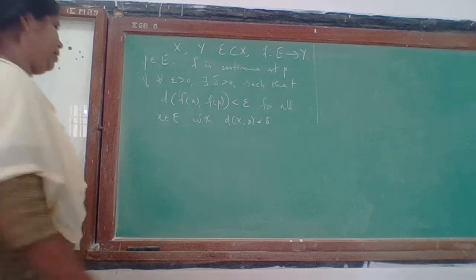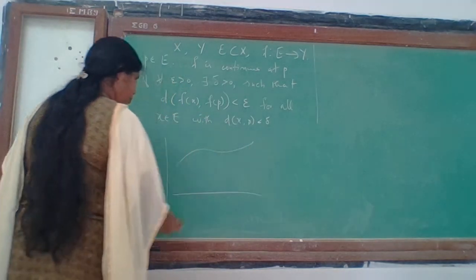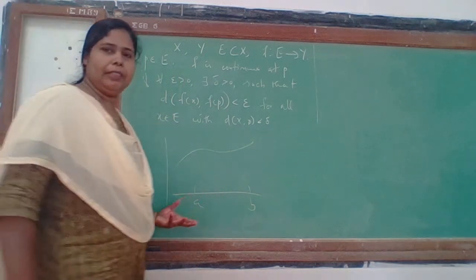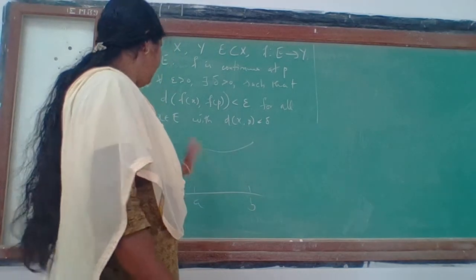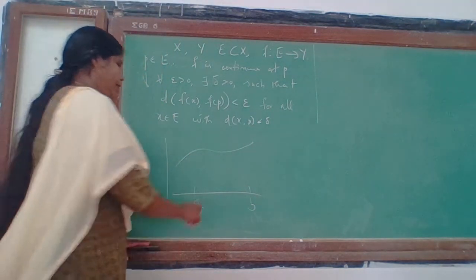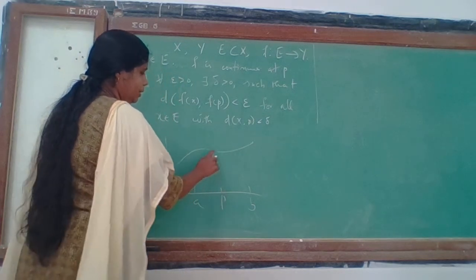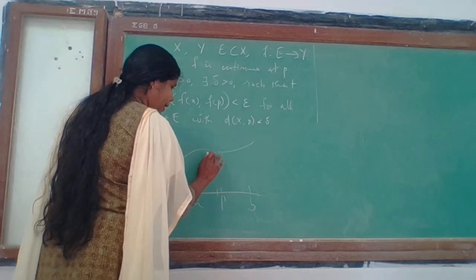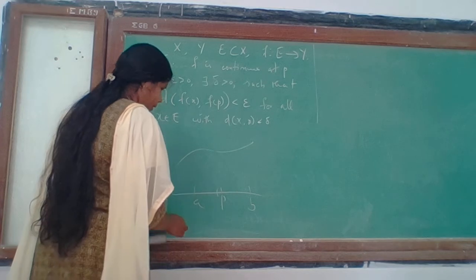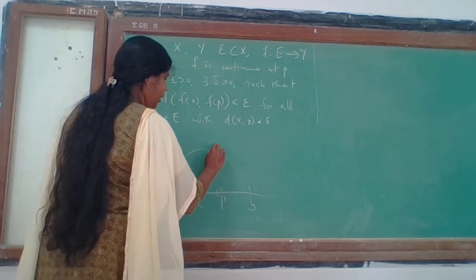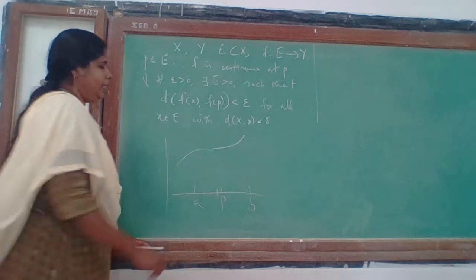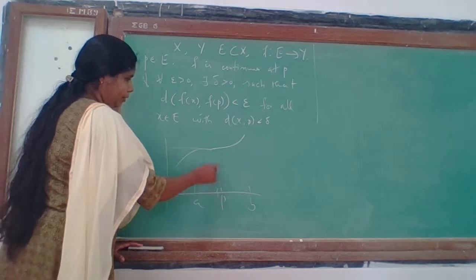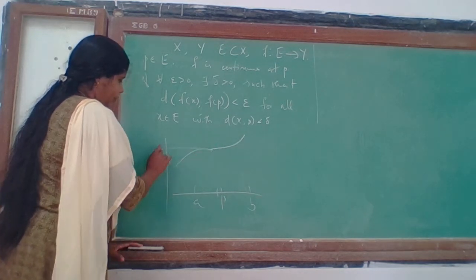Okay, what does it say? We have some function defined on some domain. For a real valued function defined on real numbers or a part of real numbers, we can depict the graph. At a point p, we say that the function is continuous, meaning there is no break at that point. If there is a break, you can see that at some points there is a break here, and you can find a small neighborhood here. What is your f of p? Maybe a point here or maybe there.